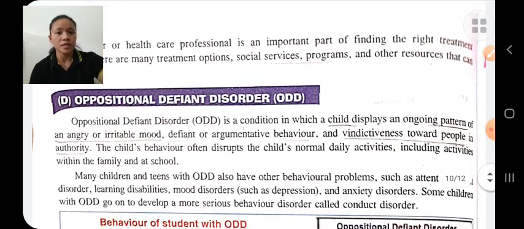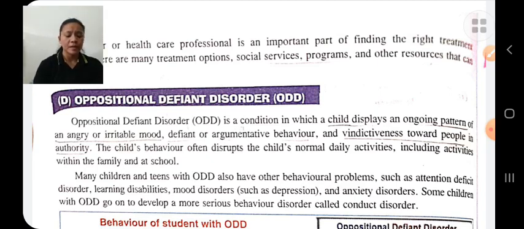Symptoms of oppositional defiant disorder: the child refuses to obey, blames others, is argumentative, always angry, easily annoyed, quick-tempered, wants to take revenge, etc. Causes may be genetic factors, biological factors, psychological factors, environmental factors, brain injury, etc. Its management: we can manage through counseling, family therapy, social skill training, changing lifestyle, anger management programs, etc.